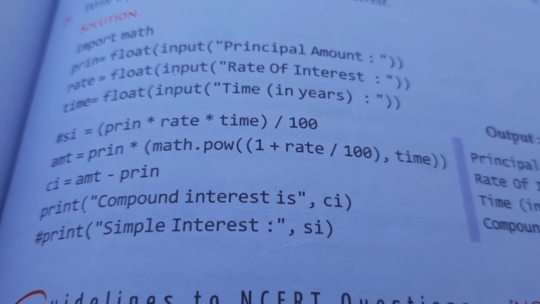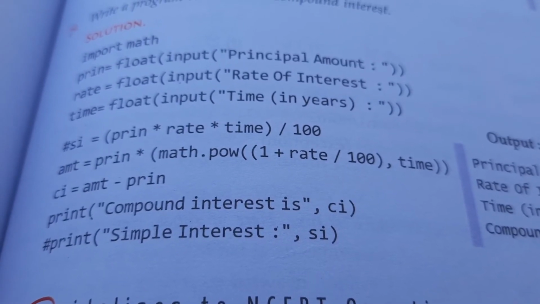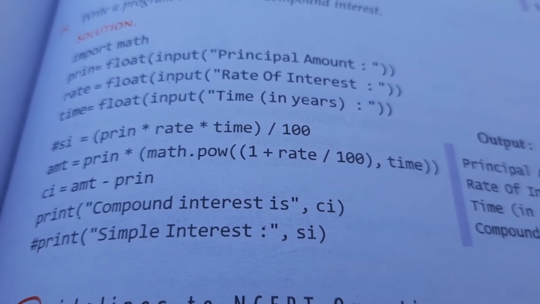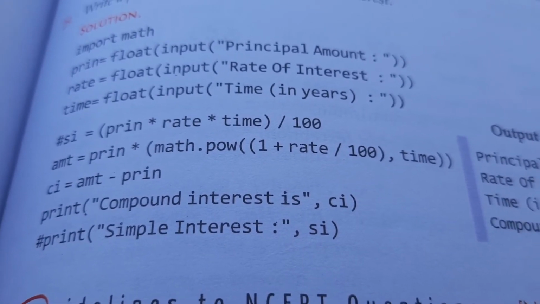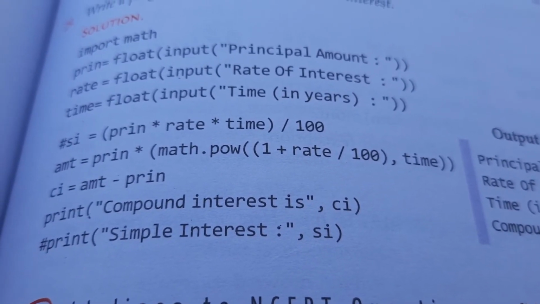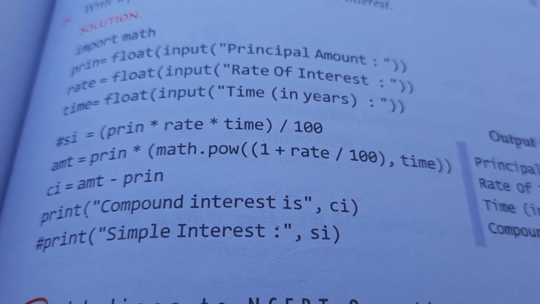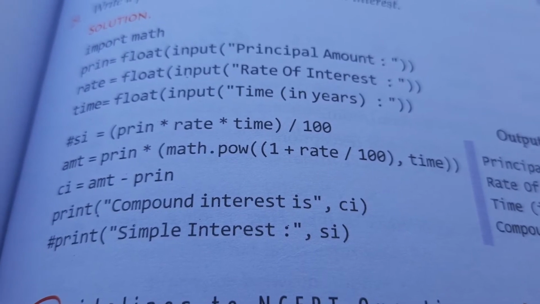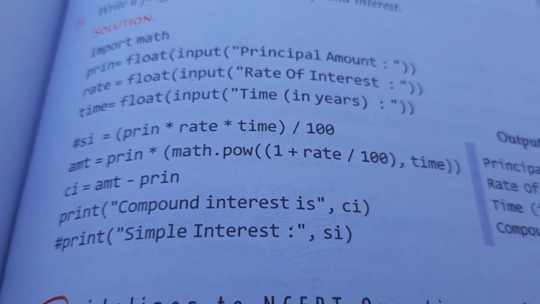So always keep in mind how to calculate the simple interest, how to calculate the amount, and how to calculate the compound interest. These are the mathematical expressions, and you need to convert them into the Python language. Right? I think now it is clear to you how to calculate the compound interest, simple interest and amount. Right?